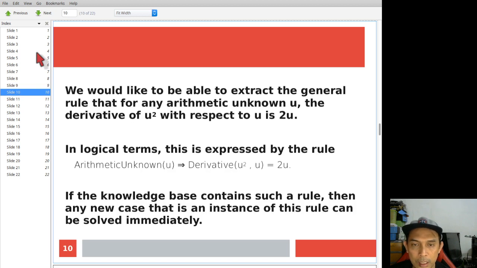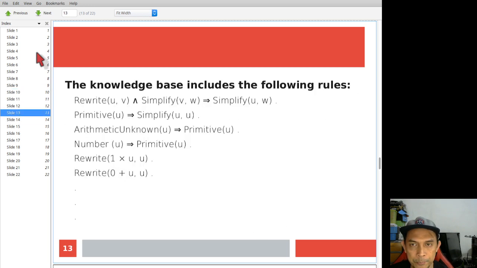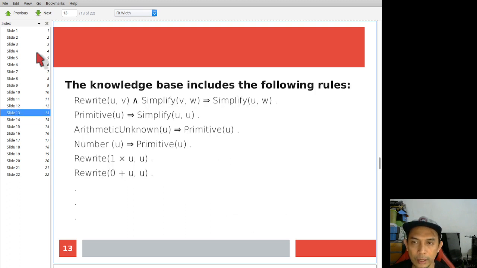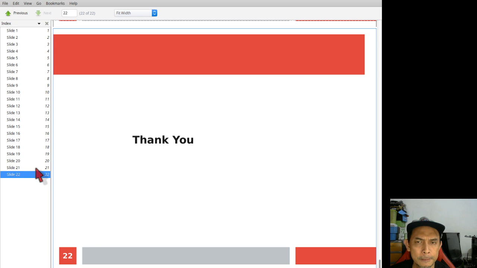Then you can use predicate to store the knowledge, and in order to arrive at this explanation, you need to construct this tree, so that you get the list of rules in the knowledge base. So that is basically the summary and the key points in this topic.